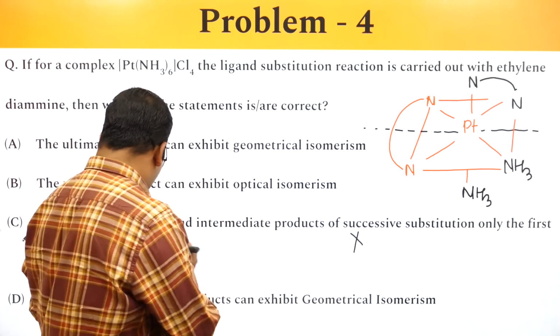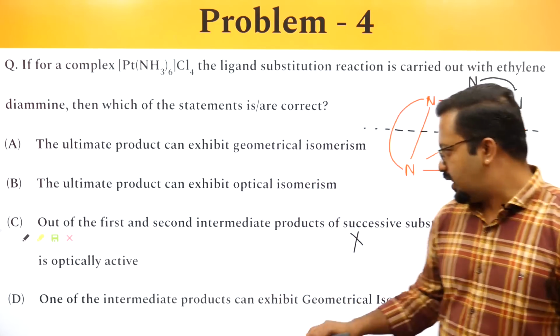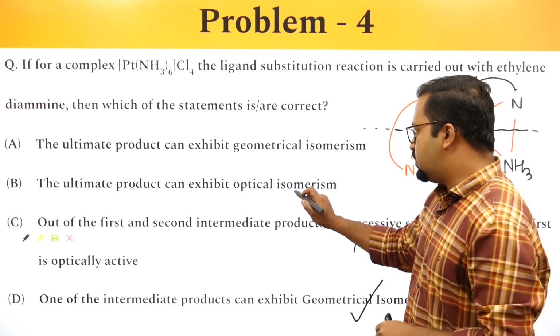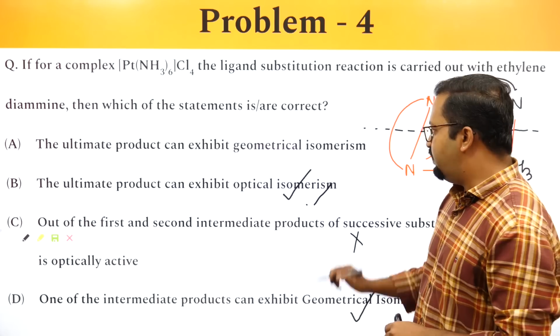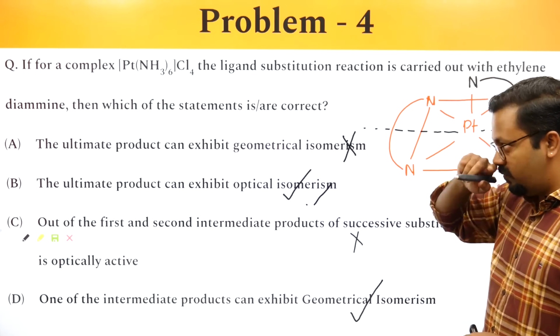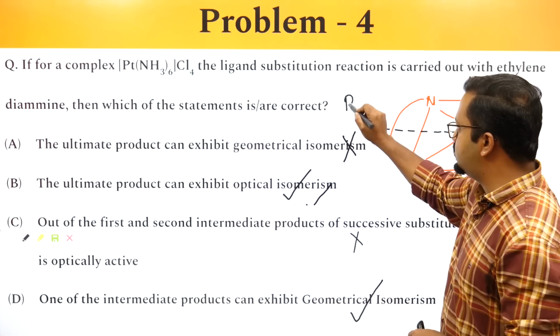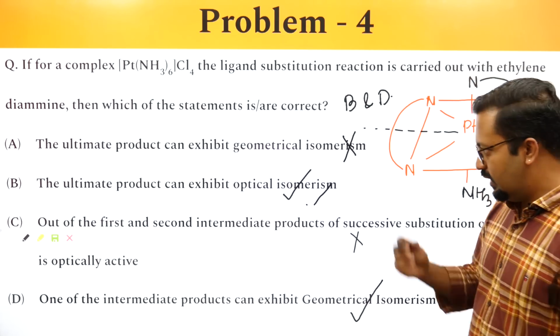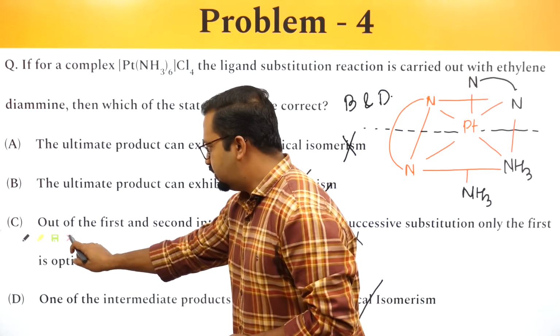So one of the intermediate products can exhibit geometrical isomerism, which is correct. The ultimate product exhibiting optical isomerism is also correct. The ultimate product exhibiting geometrical isomerism is incorrect. So the correct answers for this question are B and D. Let's look at the next question.